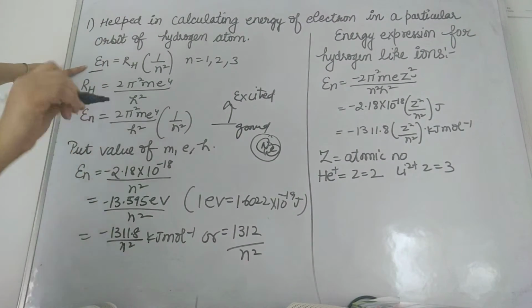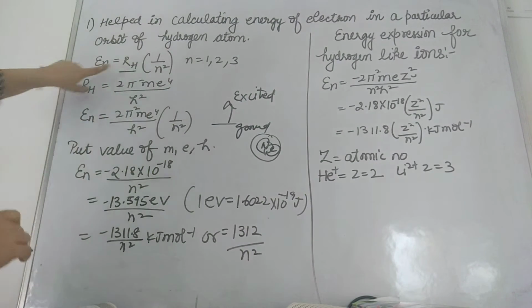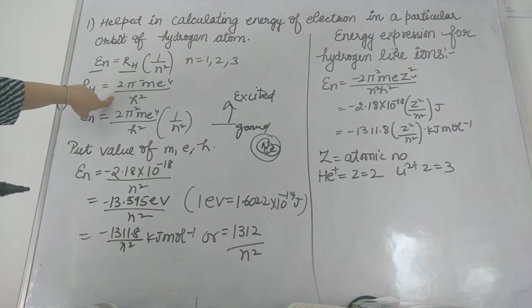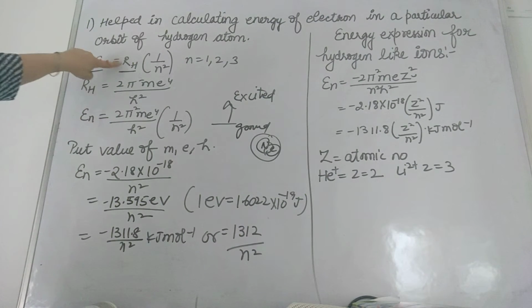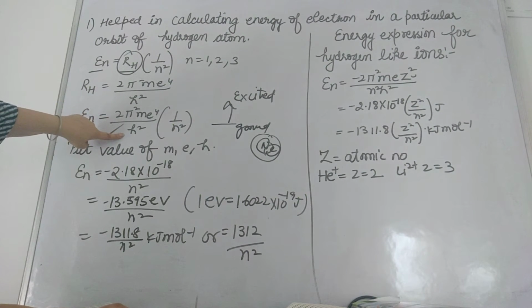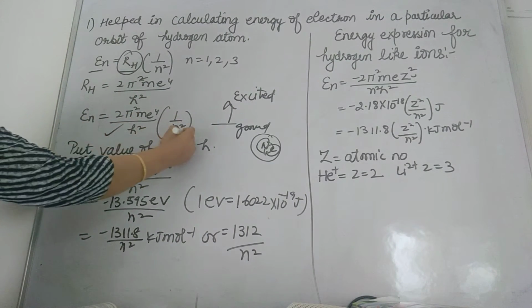Energy for an electron in a particular orbit is equal to minus RH times 1 by n square, where RH is the Rydberg constant. Its value is equal to 2 pi square me4 upon h square, right? If you look at it, then En, put the value of this RH here. It is 2 pi square me4 upon h square, times 1 by n square.